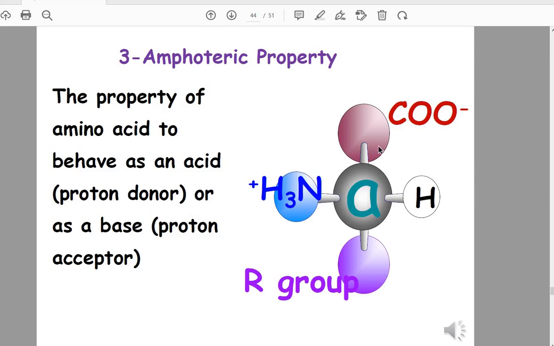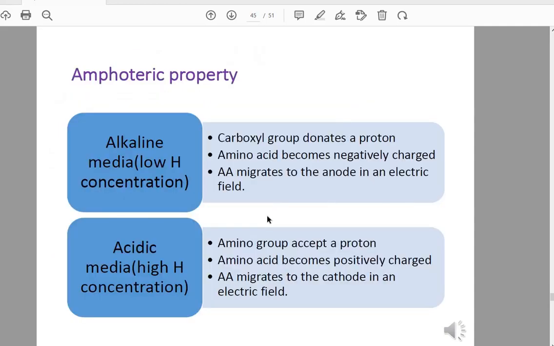They have the ability to act like acid due to the presence of the carboxylic group, and they have the ability to act like bases as they have the amino group, so they can behave like proton donor or proton acceptor. This depends on the media or the pH of the solution that the amino acid is present in.